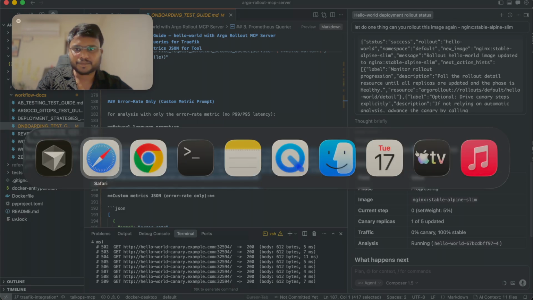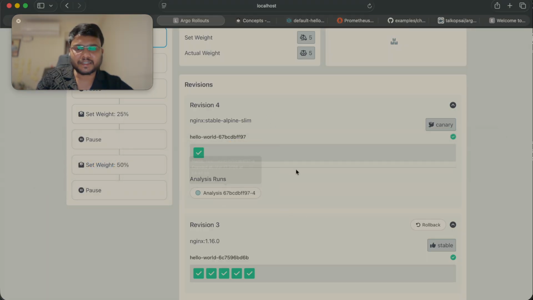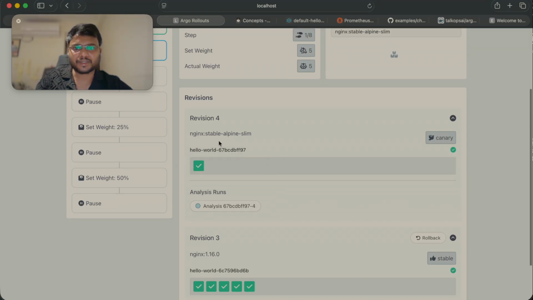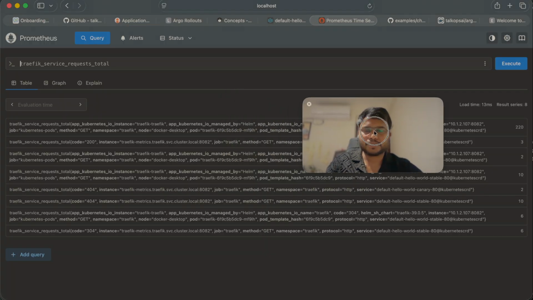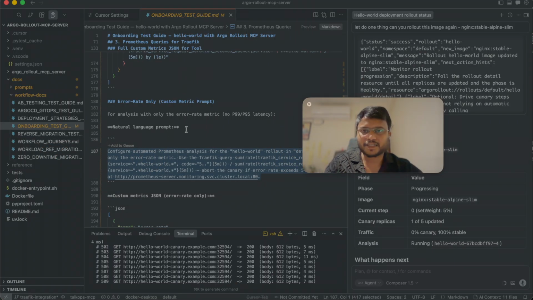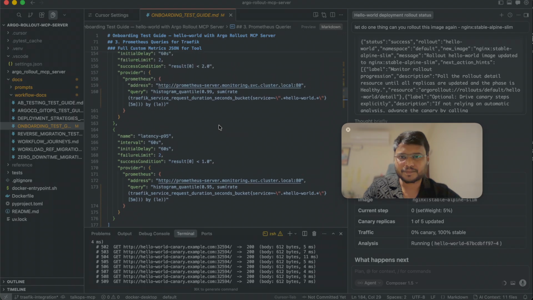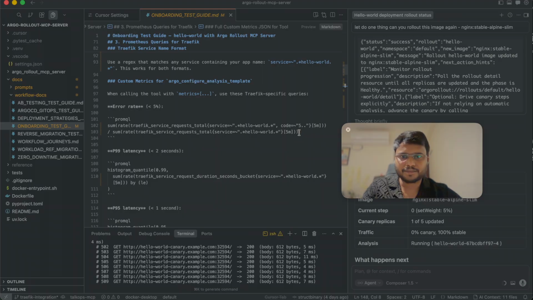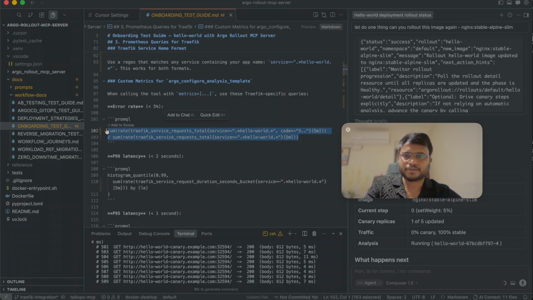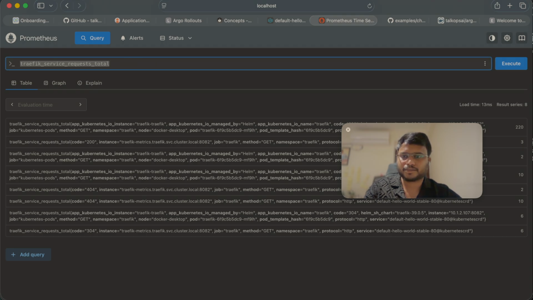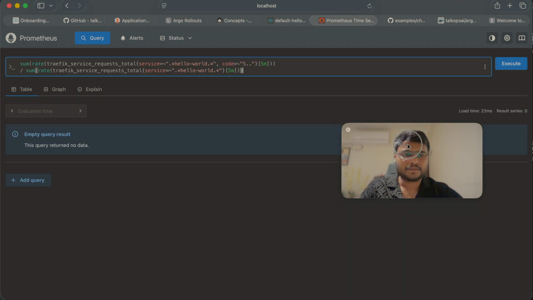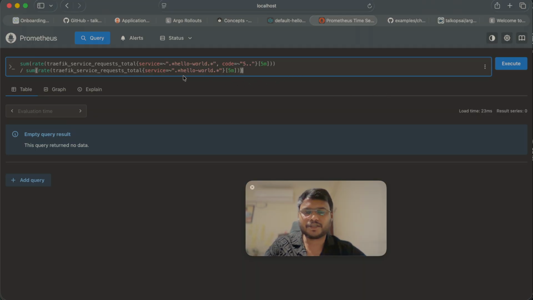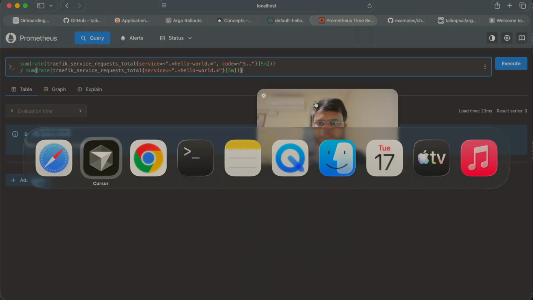So now this analysis is getting done, right? And it has created one pod for the new version. If we go to Prometheus and copy the exact query, this was the query, right? It says right now there is no 5xx, right? So let's generate some 5xx.